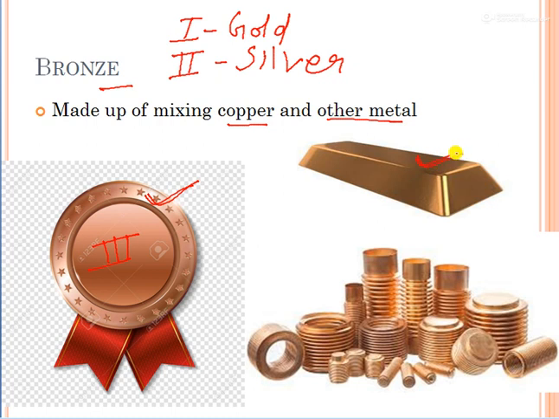So this is a bar of bronze, and you can see some nut bolts. In your daily life also you have seen many nut bolts made from this bronze. What are the benefits of this bronze? The first benefit is that it doesn't rust quickly. That's why in place of iron we try to use this bronze. And bronze is not a single metal, it is a combination of 2-3 metals, so it becomes even stronger and even better. So we are using bronze in place of iron where we can use it.